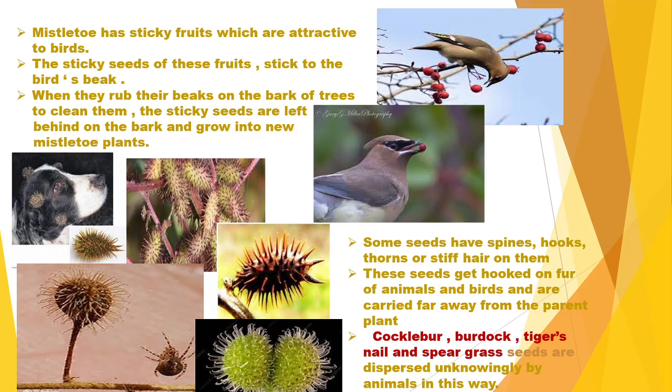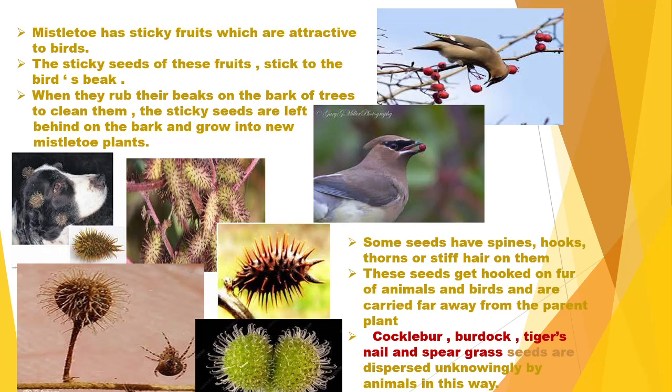The birds rub their beak on the bark of the trees in order to clean their beak, and the sticky seeds are left behind on the bark